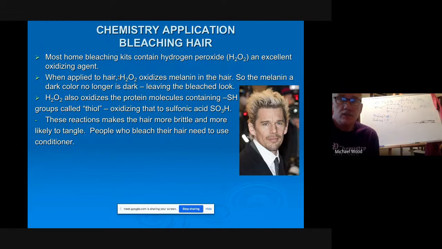Melanin, a dark color, no longer is dark, leaving the bleached look. Hydrogen peroxide also oxidizes the protein molecules containing SH called thiol, oxidizing them to sulfonic acid. These reactions make the hair more brittle, and I don't think it's a healthy thing to bleach your hair and change the color of your hair a lot. I don't think it's a great example.